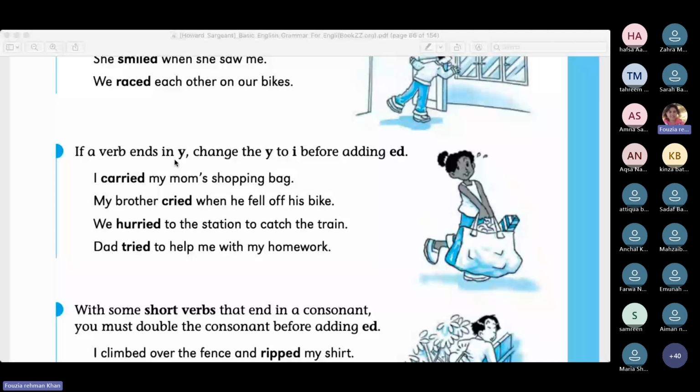I carried my mom's shopping bag. My brother cried when he fell off his bike. We hurried to the station to catch the train. Dad tried. If you see the first forms: CARRY, carry; cry, CRY; hurry, HURRY; try, TRY. So the words that end in Y, you remove the Y and add IED, right?